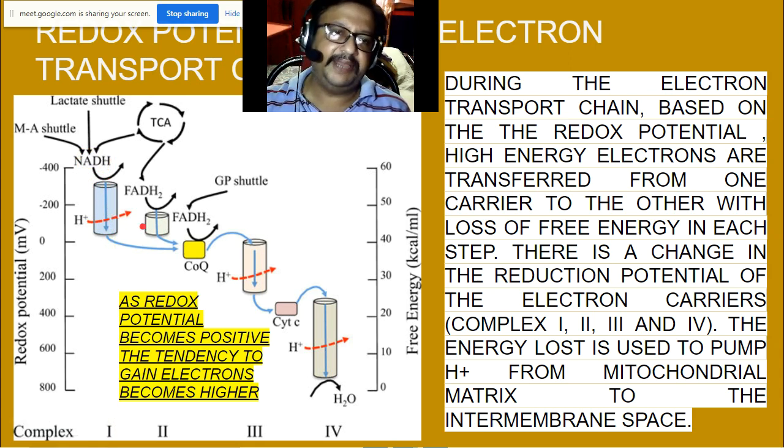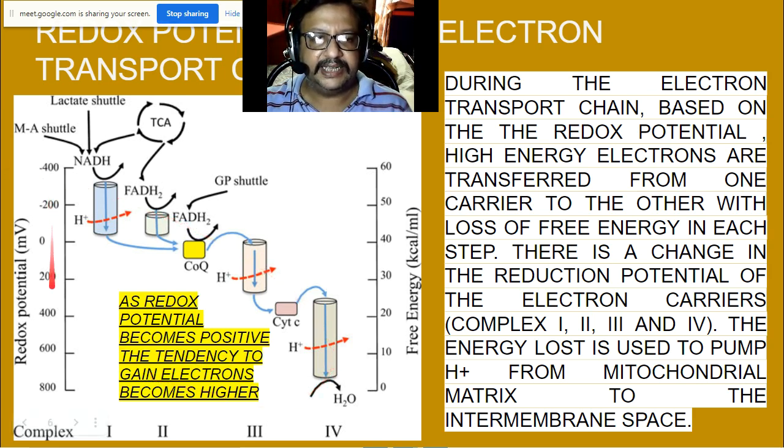It loses some energy, FADH2 has less energy, then again it goes here. At each step, as redox potential becomes positive, the tendency to gain electrons becomes higher. So it was minus and it's going to plus. As it goes below, the tendency to gain electrons becomes more. Complex 2, complex 3 have a higher tendency to gain electrons than complex 1. Complex 1 can of course give electrons much better, that is from NADH.